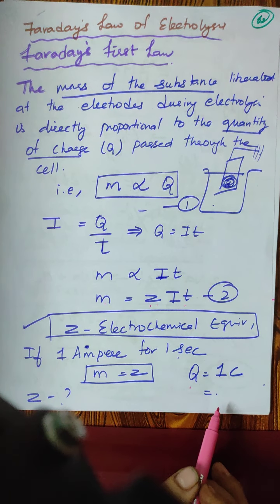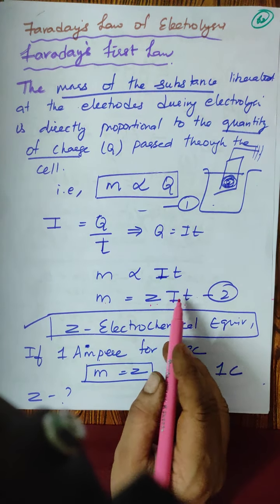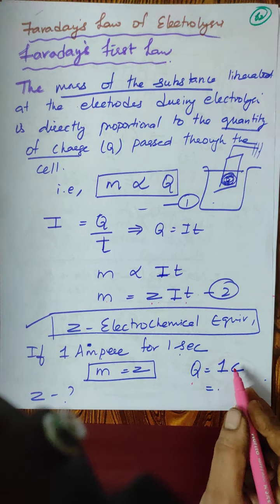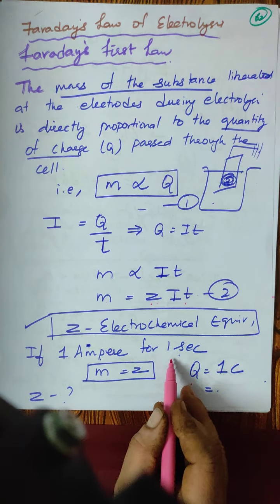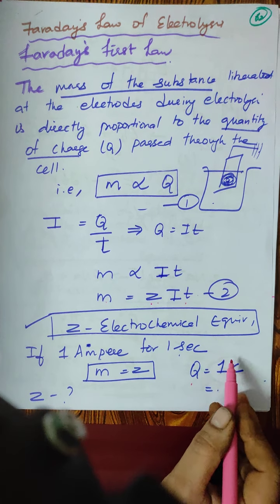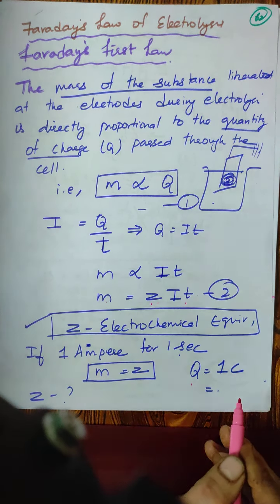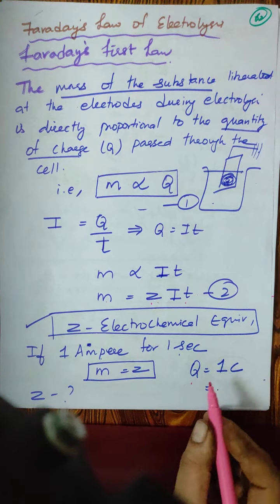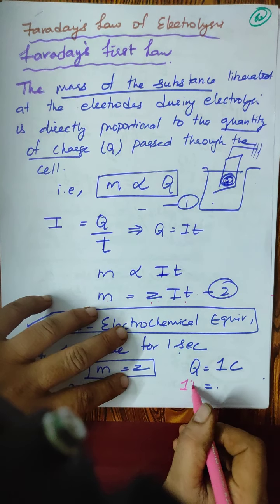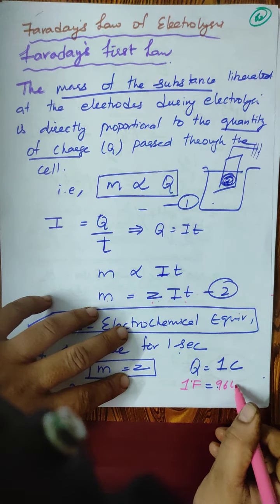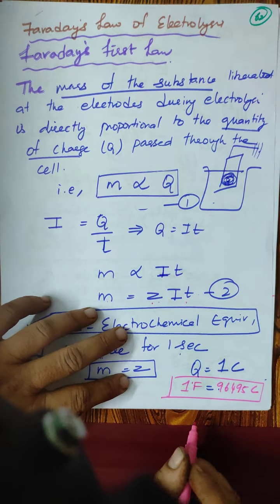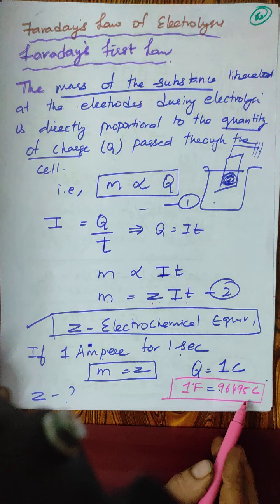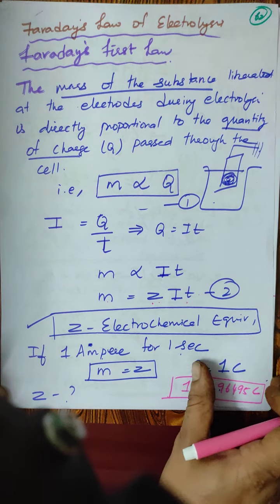Q is nothing but I into t, so instead of I into t, I just write 1 coulomb. When 1 ampere current is passed for 1 second, it is equivalent to 1 coulomb. You should know that 1 Faraday is equal to 96495 coulombs, or about 96500 coulombs.